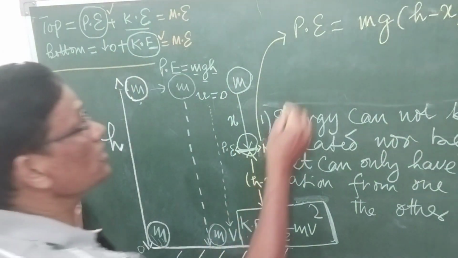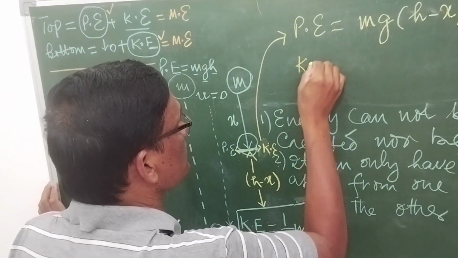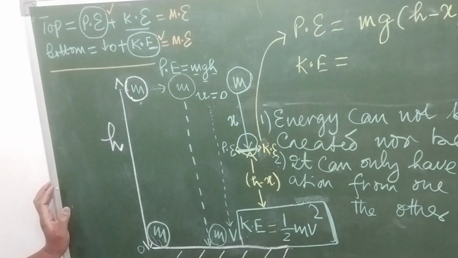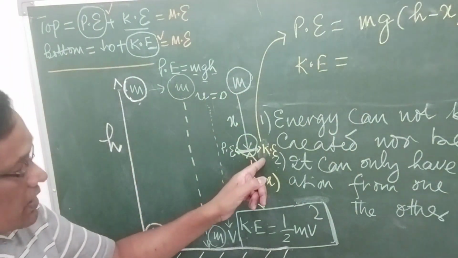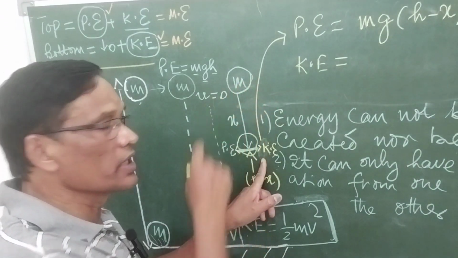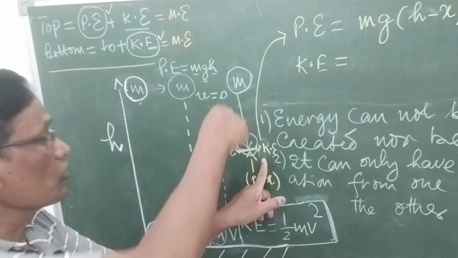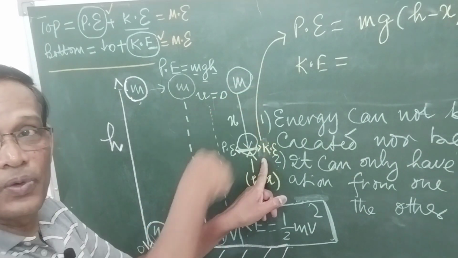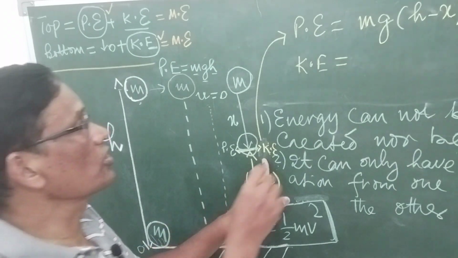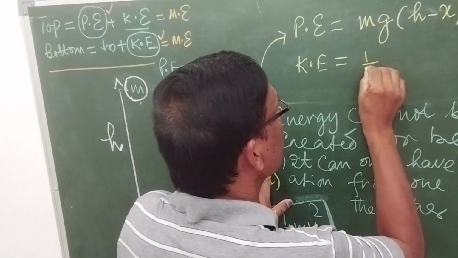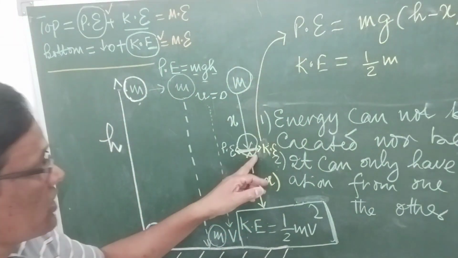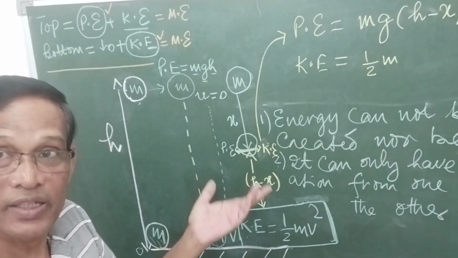And how much is the kinetic energy at this point? When it is falling from zero initial velocity to a height of x. How much will be the kinetic energy? Half m, the velocity at this point square.